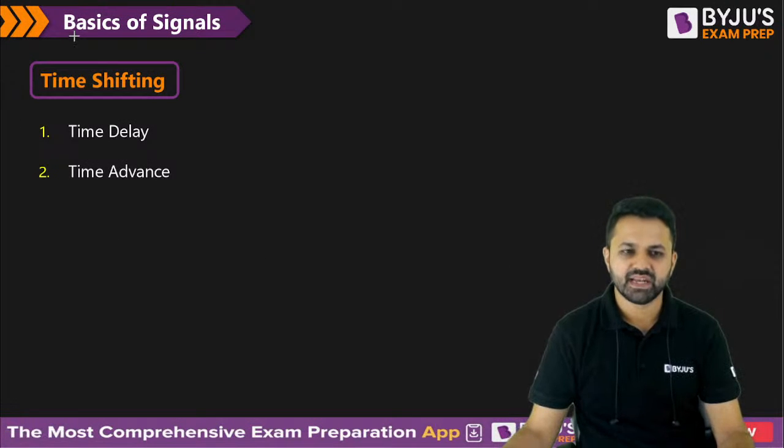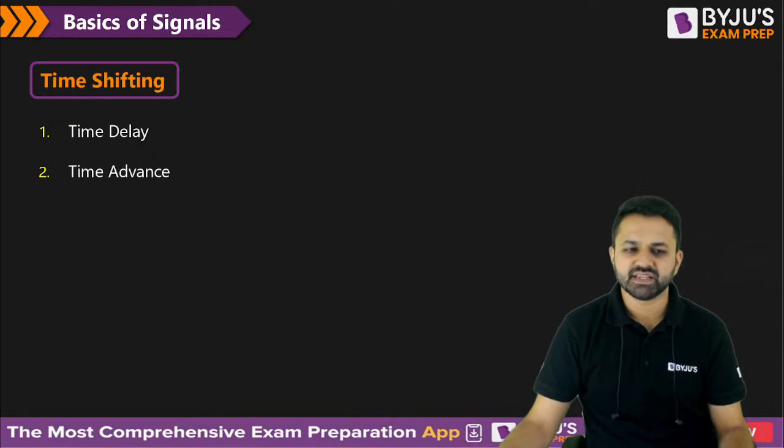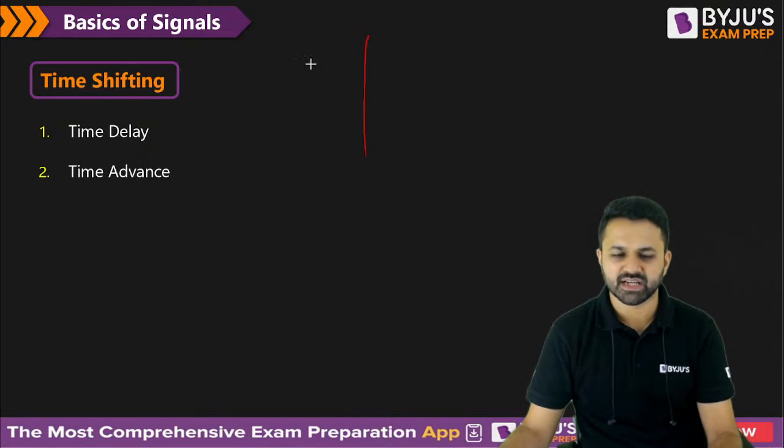Now coming to the time delay and time advance. Time delay means after some time.